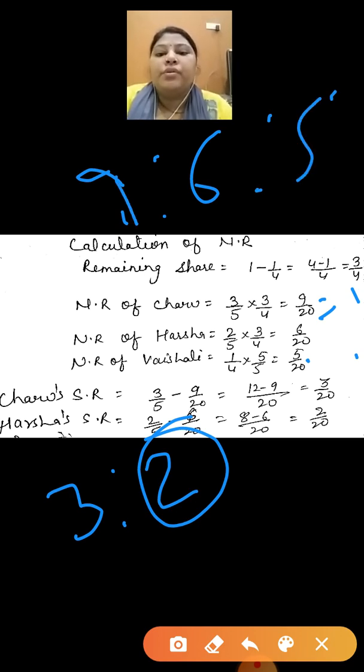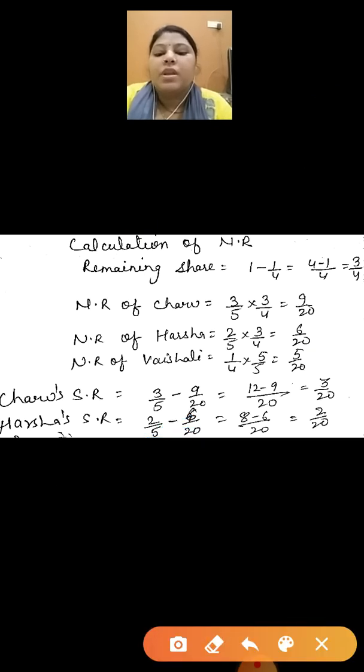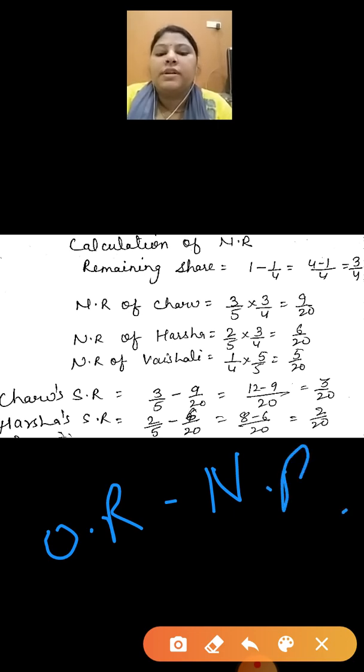Now, new ratio 9:6:5, old ratio 3:2. What is the formula for sacrificing ratio? The formula for sacrificing ratio is old ratio minus new ratio. So children, subtract old ratio minus new ratio. The answer is 3:2. So the sacrificing ratio is also 3:2.